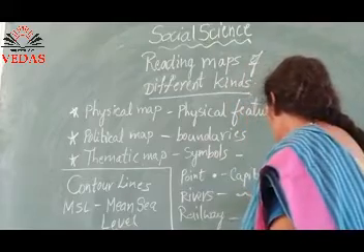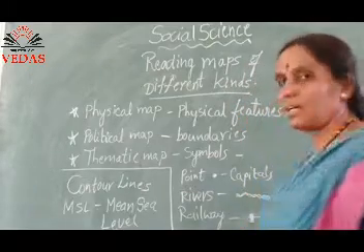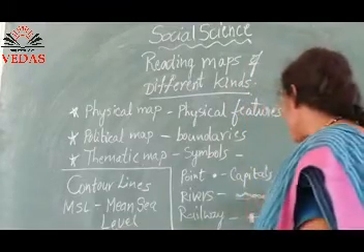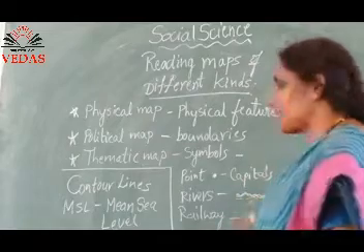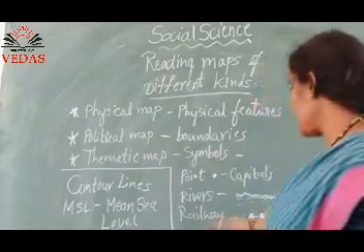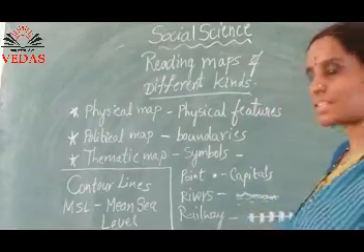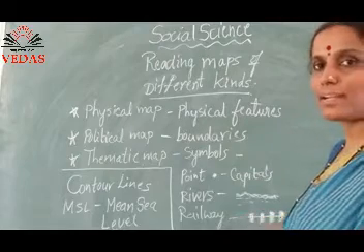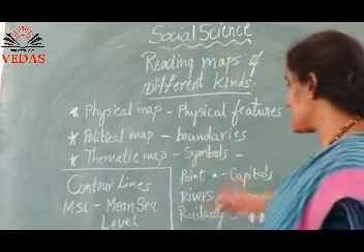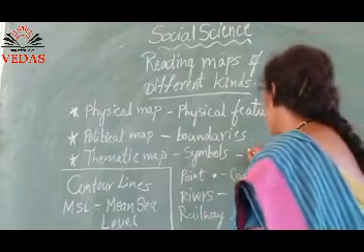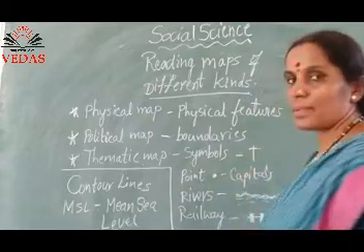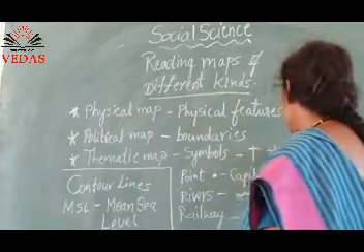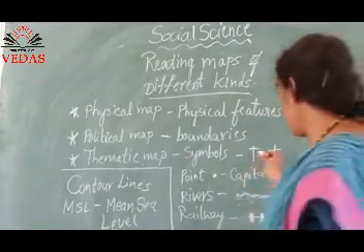Water with blue color. Then railway line, you can see here this railway line, right? All these symbols for church like this, hospital with red color, temple like this.